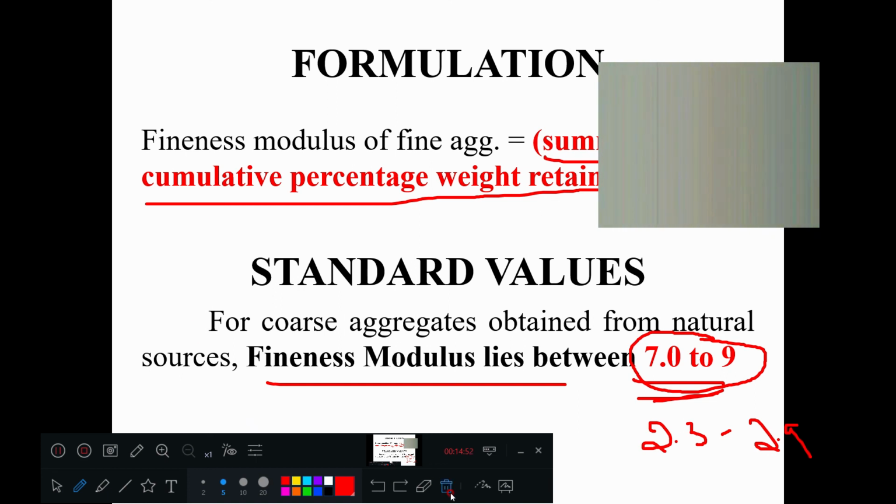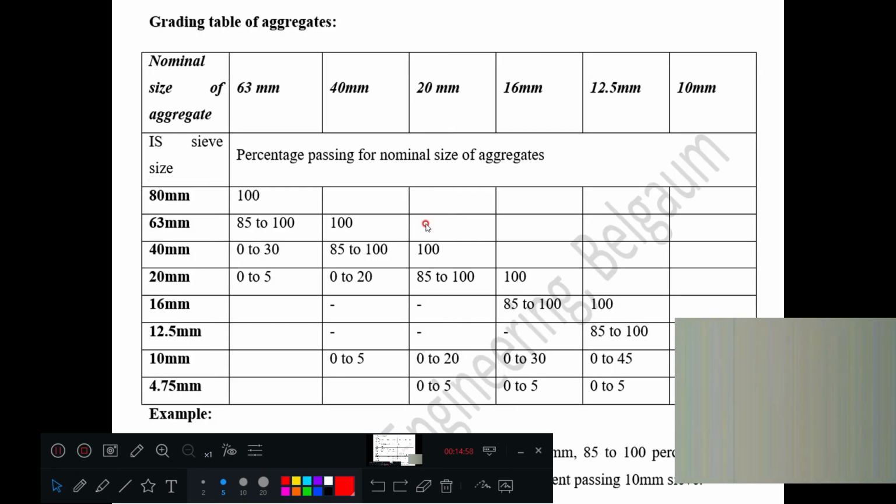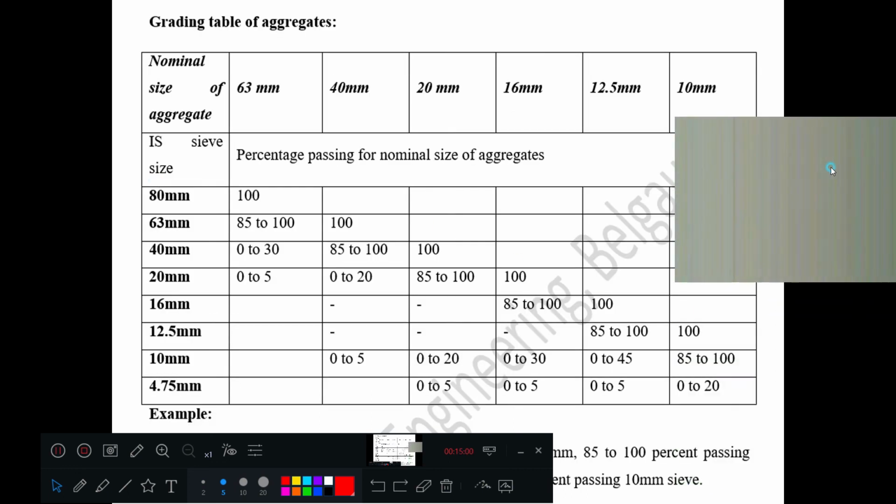Now, sieve analysis, the same thing we have discussed here. We will see the rest in the next video because it requires time.